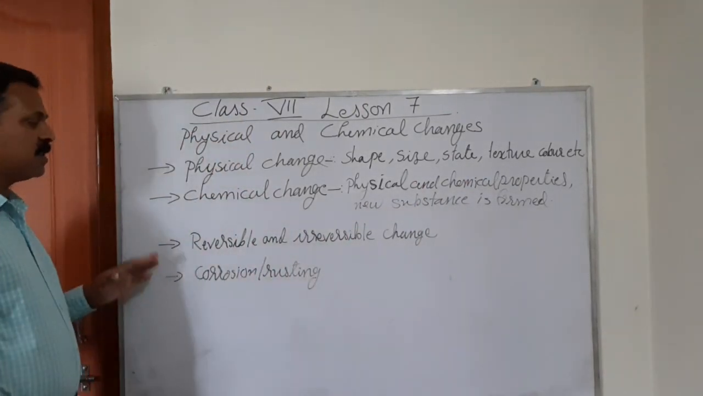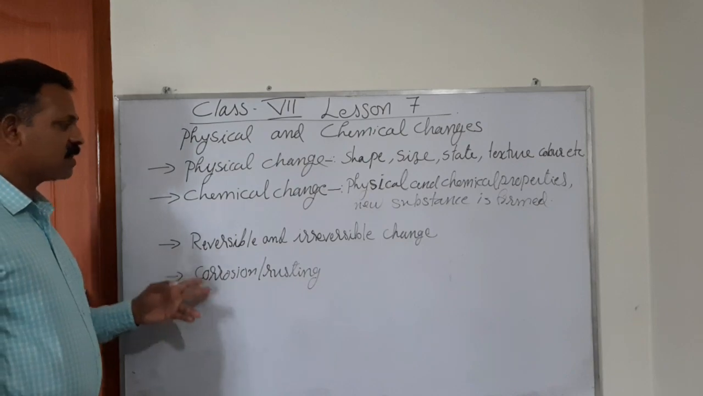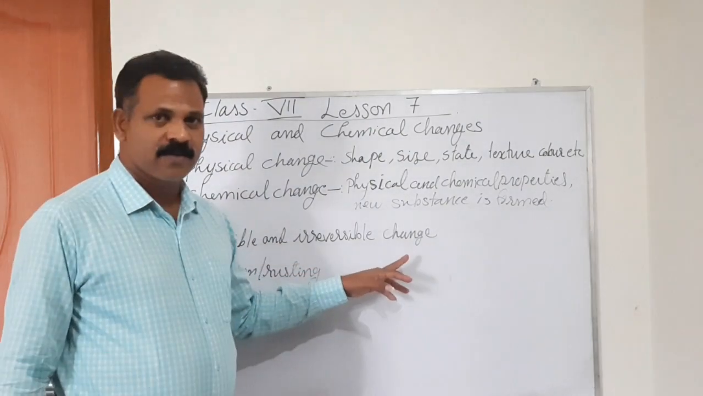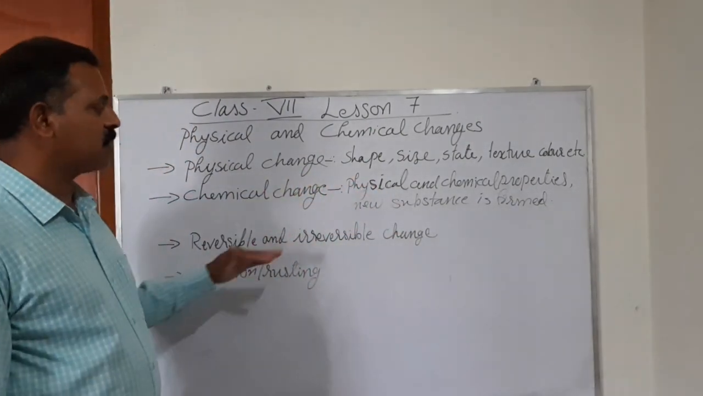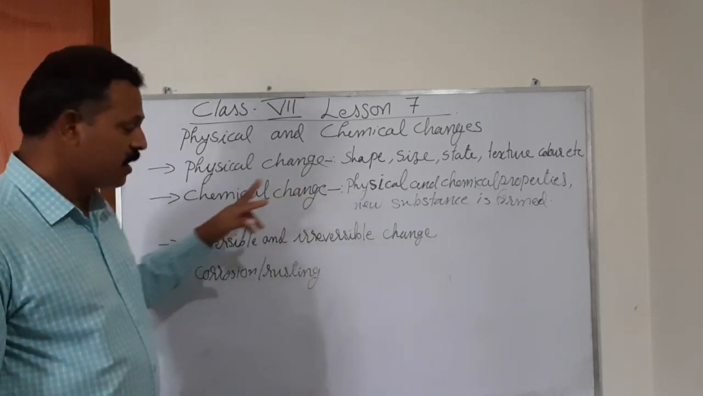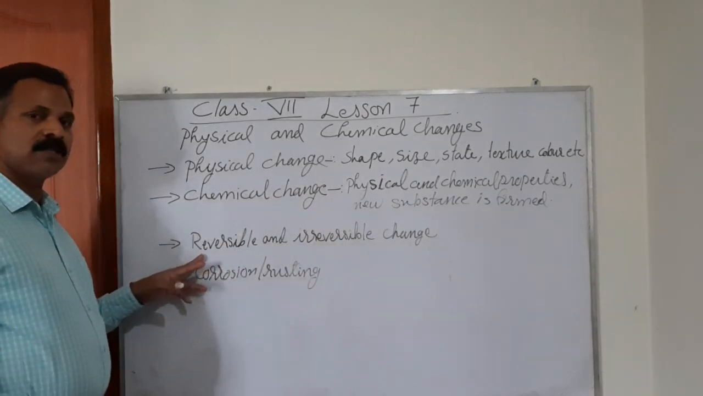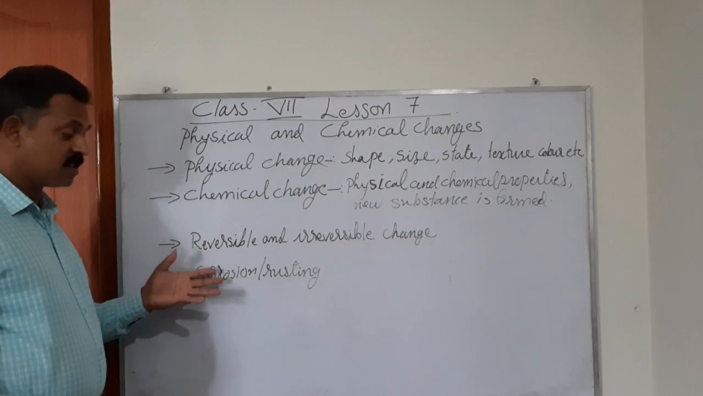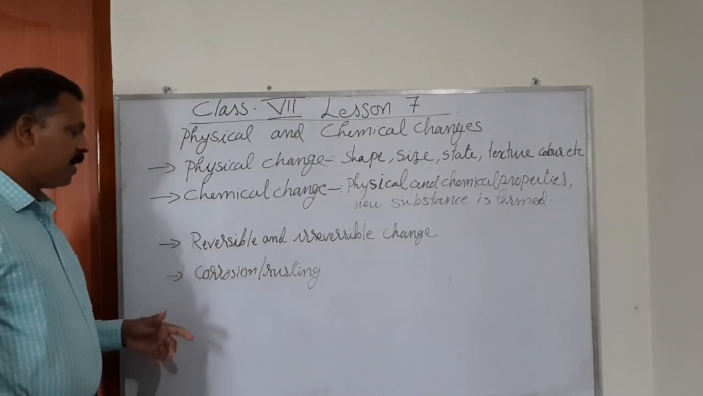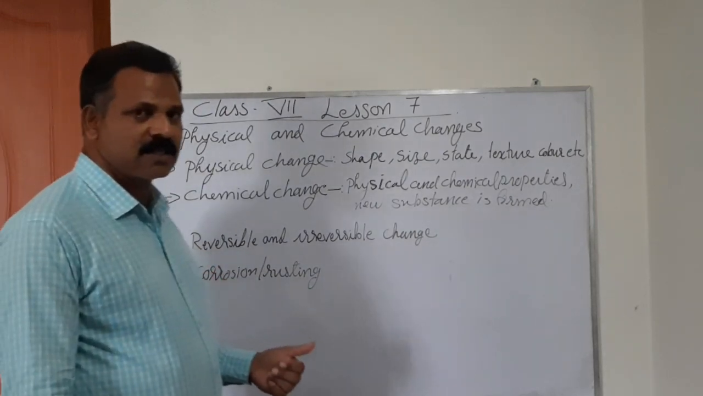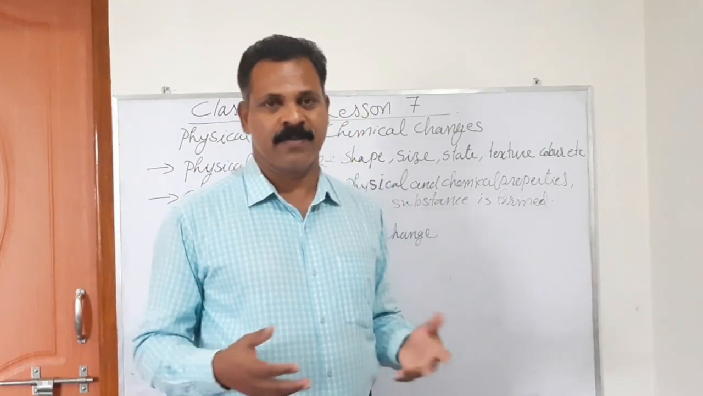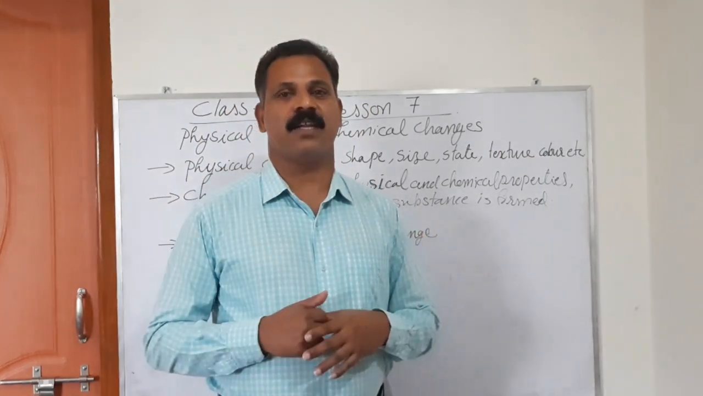And the changes are of two types, that is reversible and irreversible. Clear? Which cannot be brought back into previous stages, irreversible. But after changes also, the things can be brought back into the previous stage, that is reversible. And corrosion and rusting, that is highly happening with iron. So these are the things we have learned.